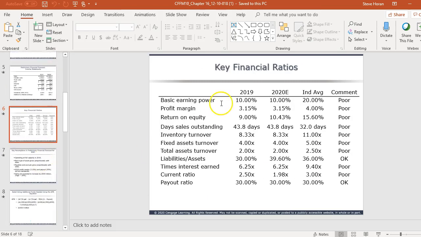Okay, then we have some ratios for the company. 19 is the actual, 20 is what they believe will happen, and then compared to the industry average. And you can see for the vast majority, we're not as good as the industry. A couple of them were okay, but the vast majority were not as good. So we're poor compared to what the industry has done. So I want everybody to kind of see that.